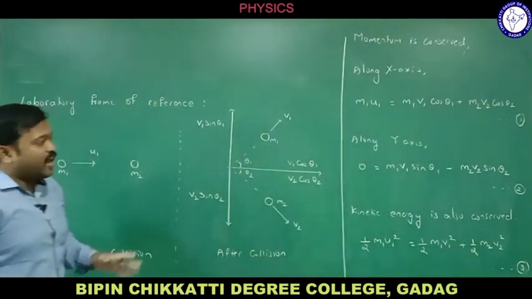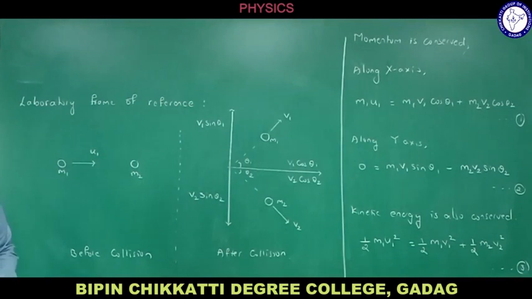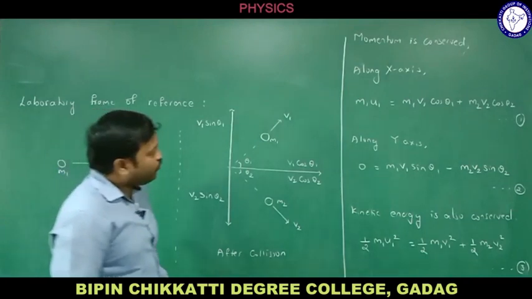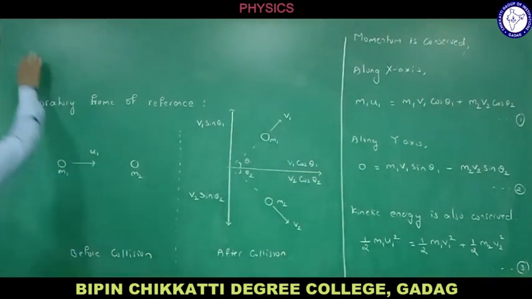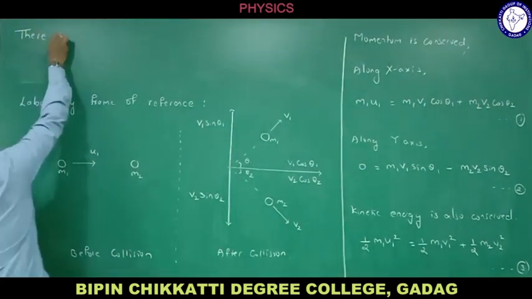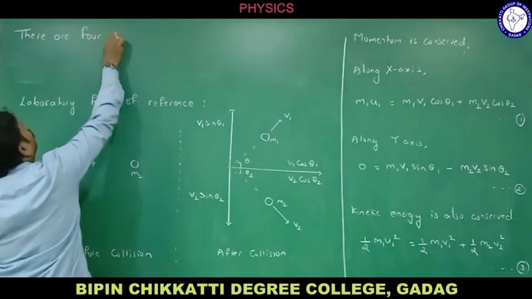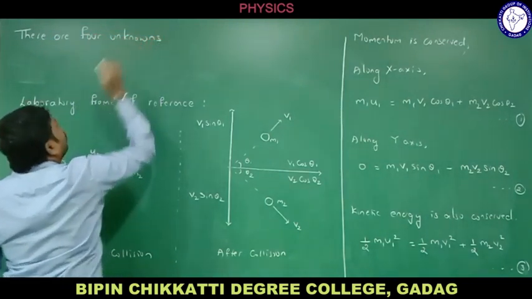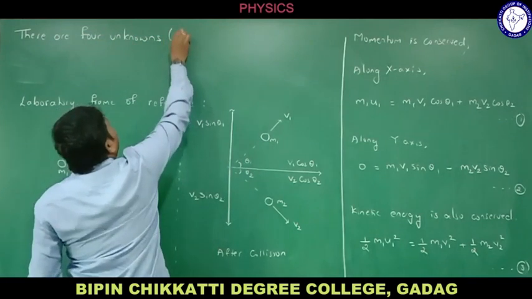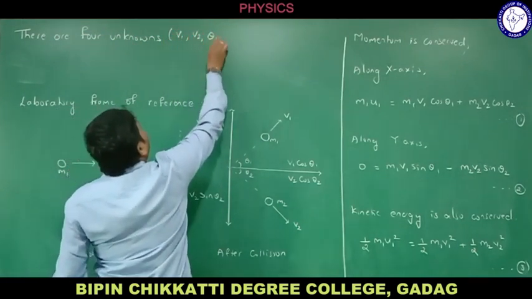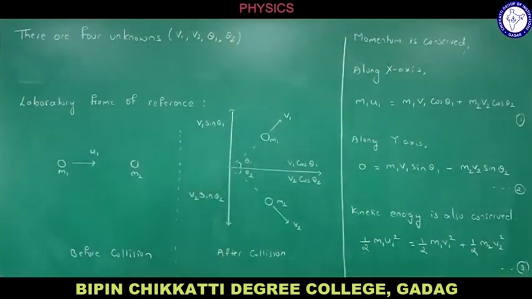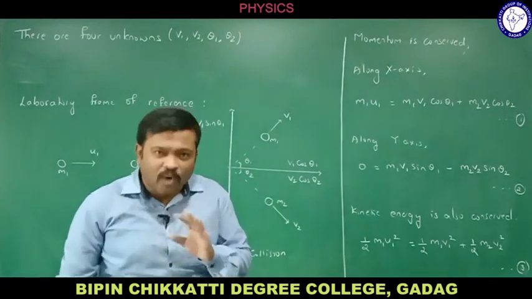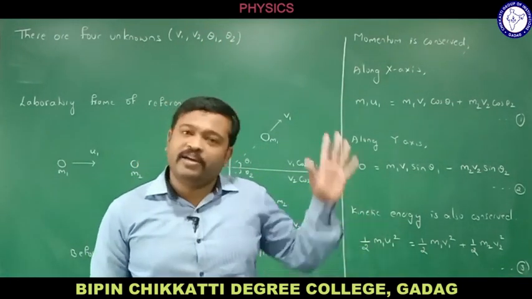This is kinetic energy before collision. I got equations 1, 2 and 3. If you see these 3 equations, we have 4 unknowns here: theta 1, theta 2, v1 and v2. Do remember, there are 4 unknowns, v1, v2, theta 1, theta 2, but how many equations do we have? 3 equations. That is why these unknowns cannot be determined by using these 3 equations.